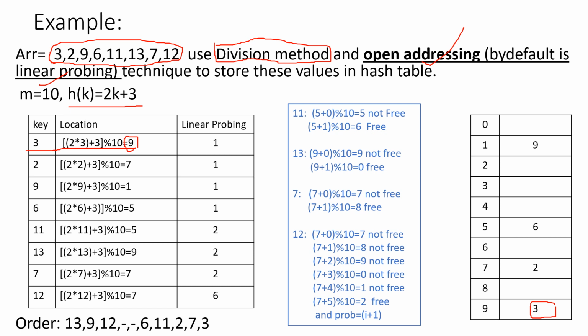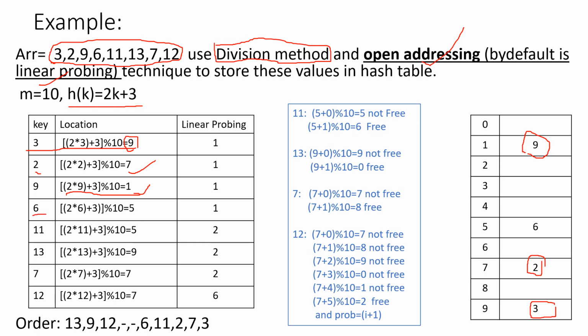I calculated. Now the second element 2 came. If I calculate the index of 2, I get the index value 7. I'll go to the 7th index. This is free, so 2 is going to be stored at the 7th index. Now the next element is 9. If I calculate the index using the hash function, we get 3. Here also no collision. If I go to index 3, there is nothing there, it's empty, so 9 is going to be stored at index 3.